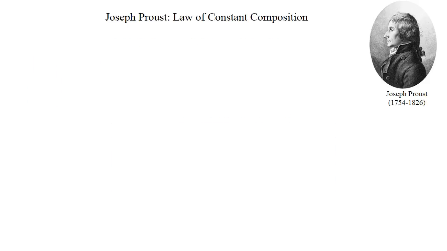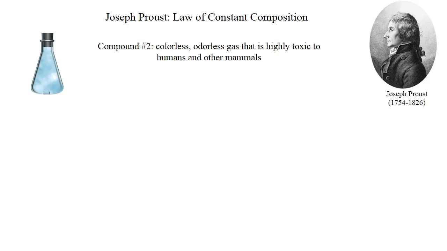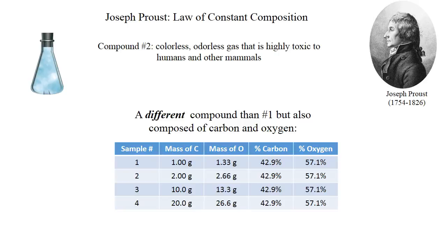He took a different compound, also composed of carbon and oxygen, which was colorless and odorless, but it was toxic to humans and other mammals. He could decompose that one into its elements, so it's different than compound 1, but also composed of carbon and oxygen. And he discovered that no matter what sample he collected, as long as it was this specific compound with these specific properties, it was about 43% carbon and about 57% oxygen.